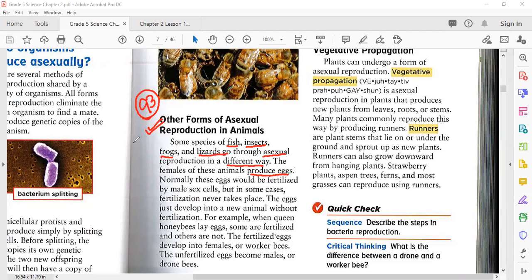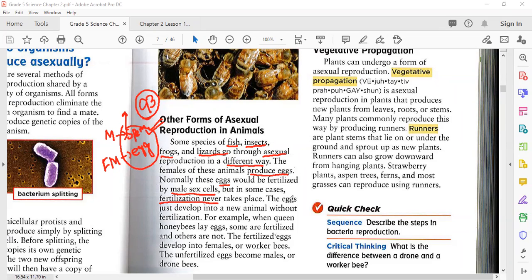You know very well, from male we get sperm, okay? And from female, what do we get? We get egg. These are sex cells. Normally these eggs would be fertilized by the male sex cell. During sexual reproduction, they both join and give a fertilized individual. But in some cases, fertilization never takes place.